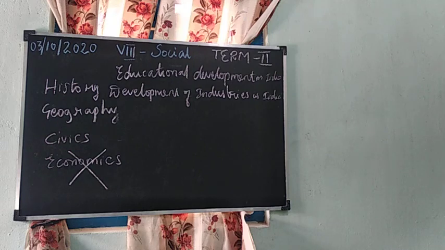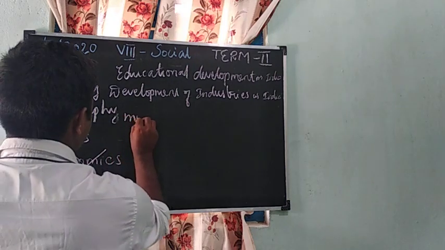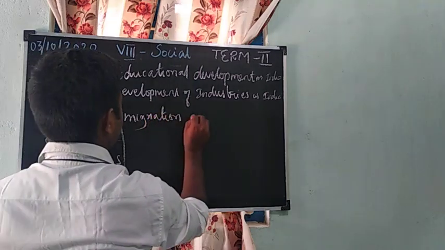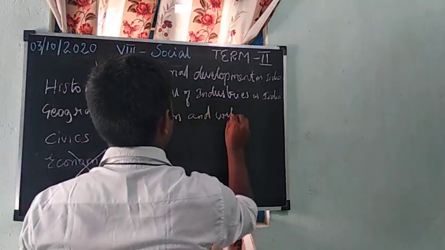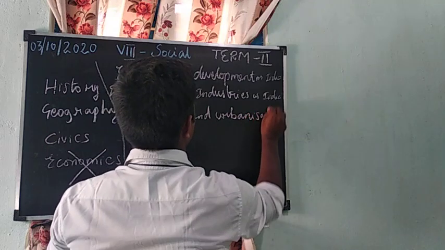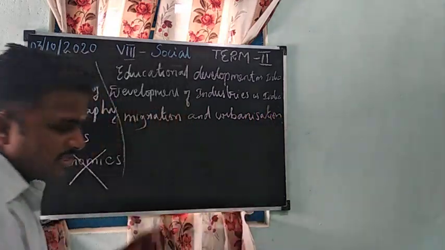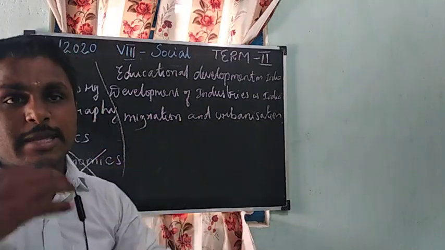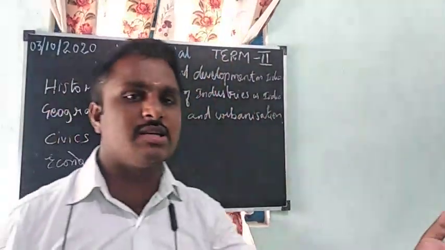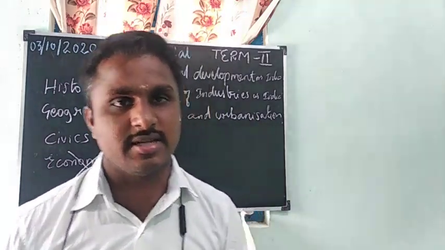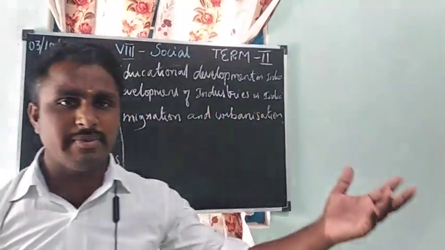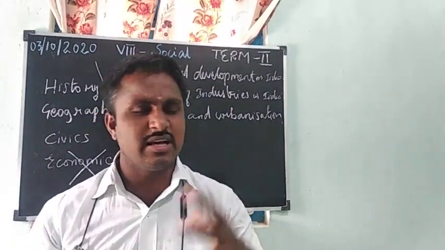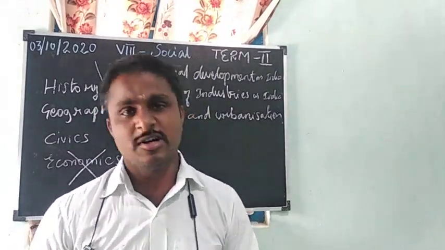Then geography. The first lesson is migration and urbanization, which is very simple and very important. What is migration? People moving from one place to another is called migration. It is based on economics, status or population, so migration is divided into different types.